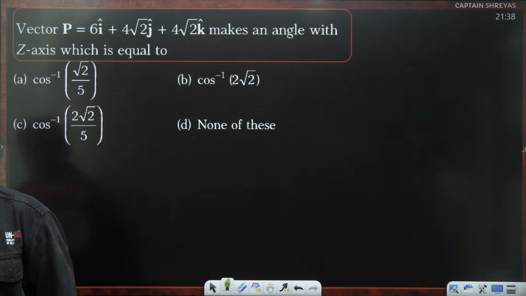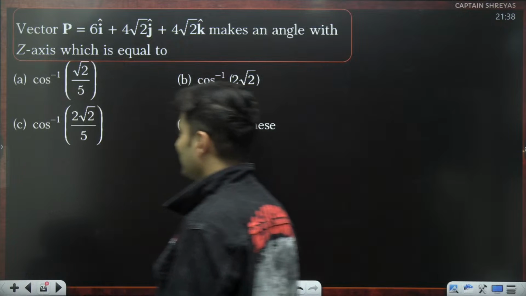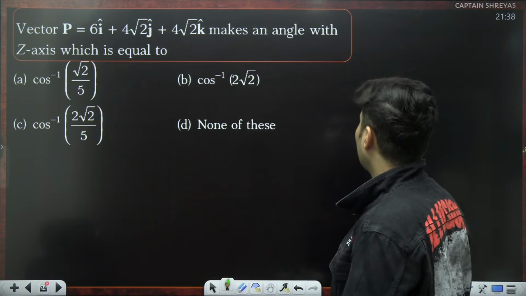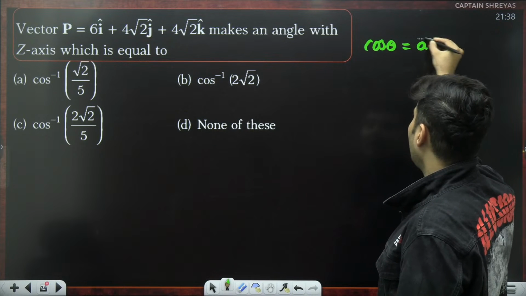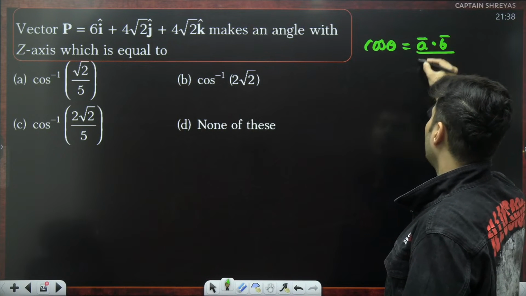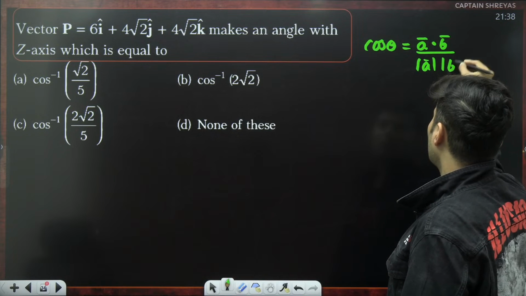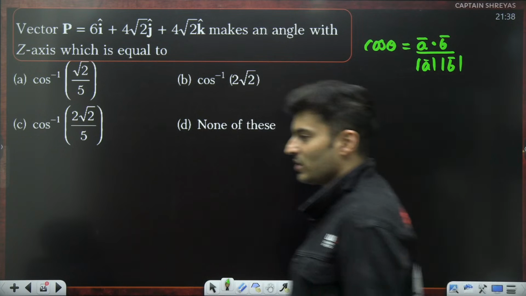Come on, my dear students. I'll give you half a minute to 1 minute, not more than that. You should be able to crack it. Remember that formula was nothing but cos theta is A dot B upon magnitude of A into magnitude of B. That was the formula.